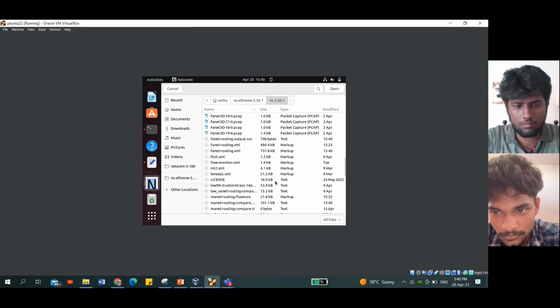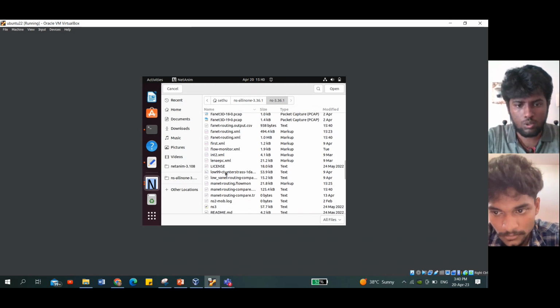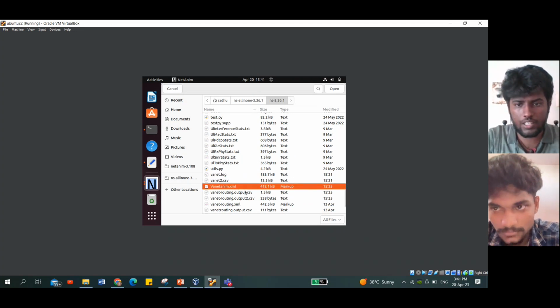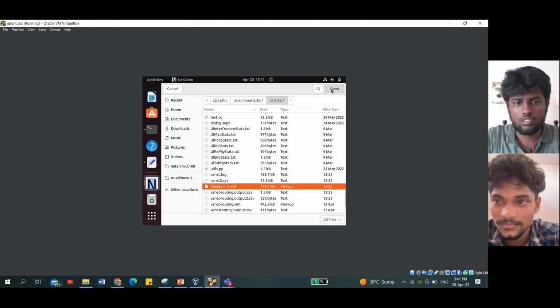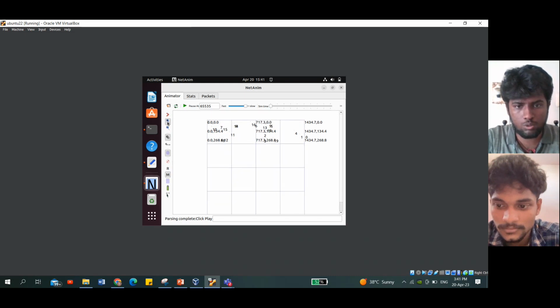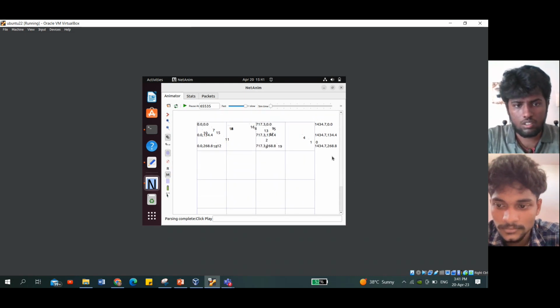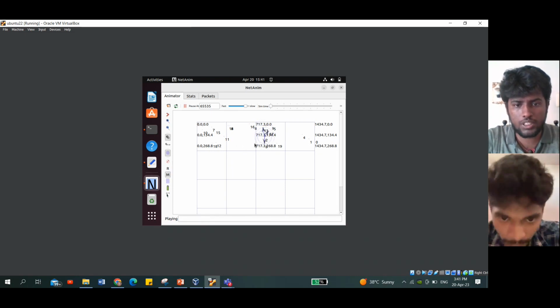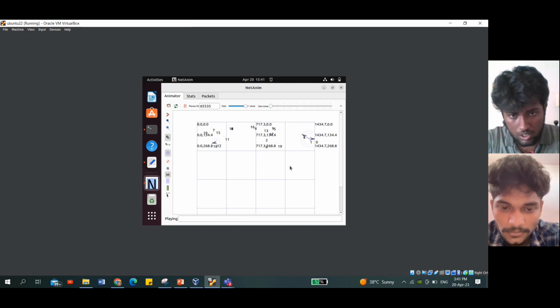This is the NetAnim software, and we are going to click on the file name we have saved. This is the file we have now run. You can see the node numbers that are displayed here. I will zoom in a little bit. If we play it, you can see the packet transmission happening between these nodes.